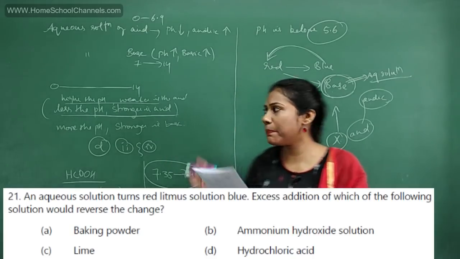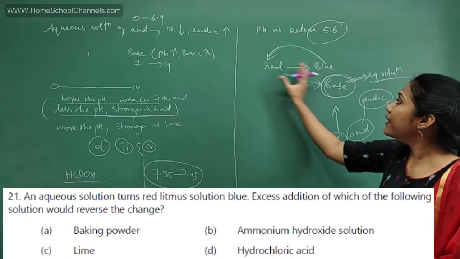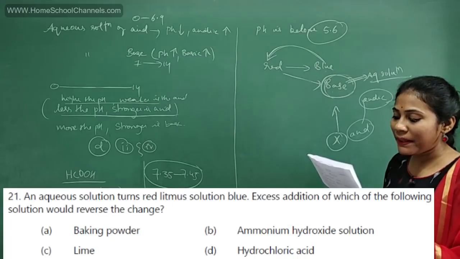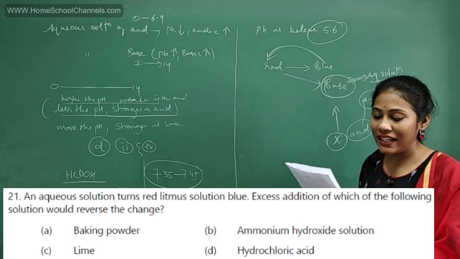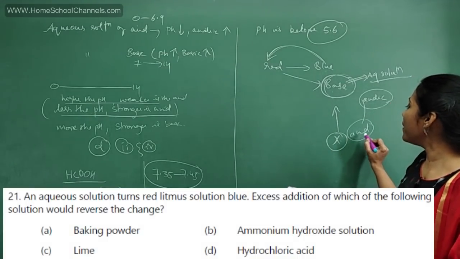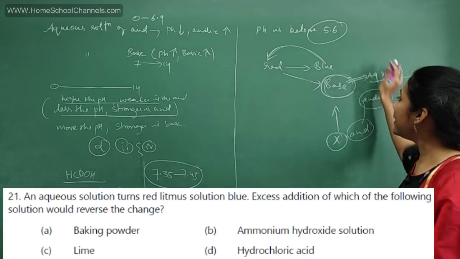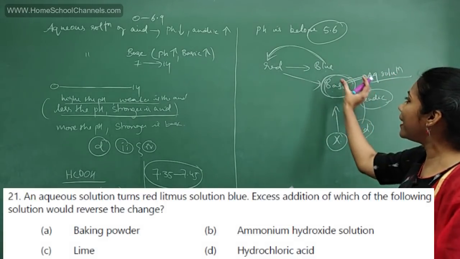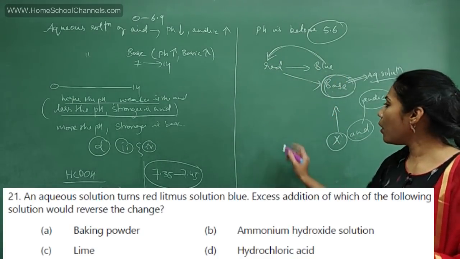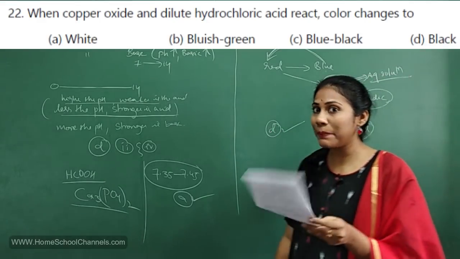So which option will you select? First one, baking powder is a base. When you add baking powder to this base, it becomes more and more basic, then red converts into blue only, no change. And B, ammonium hydroxide is also a base. Lime is also a base. Hydrochloric acid is an acid. So when you add more and more hydrochloric acid to this base, the entire solution may become acidic. Then blue litmus paper would get converted into red. So option D is the correct answer. This is also very much conceptual.